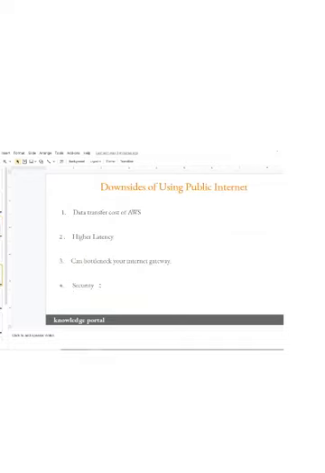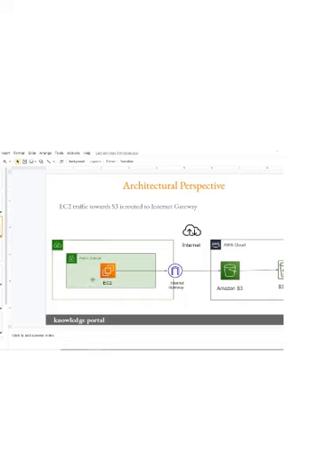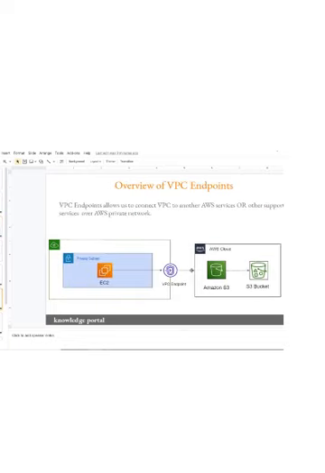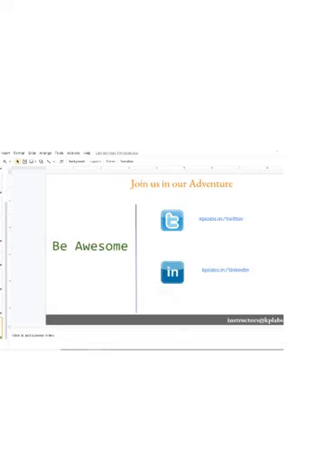So it is always better, when it comes to sending traffic, to send it over an AWS private network rather than over the internet. And this is one of the things that auditors are also happy about, specifically for sensitive workloads, if you are sending the traffic over the private network. That's great. So I hope with this you understood the basics of VPC endpoints, and we'll conclude today's video.